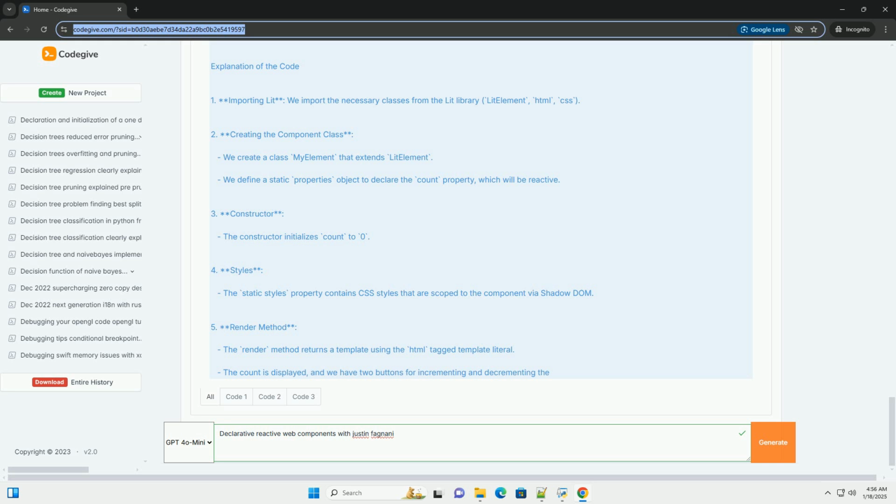and decrement buttons. Conclusion. In this tutorial, we explored how to create a simple declarative reactive web component using the Lit framework. This approach allows developers to create interactive user interfaces while maintaining clarity and reactivity in their code. For more advanced features, consider exploring Lit's capabilities such as slots, directives, and more complex state management. Happy coding!